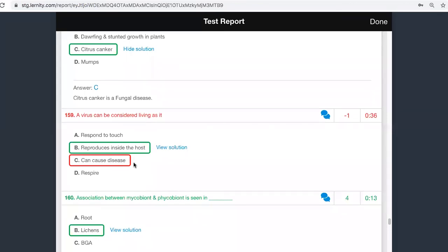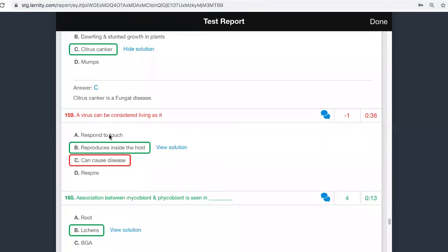Here the question is very clearly asking, a virus can be considered as living because what? D is wrong because viruses do not respire at all. They will not have an energy producing mechanism. They will always be dependent on the host. They will use reproduction through the host. That is why it is called living.